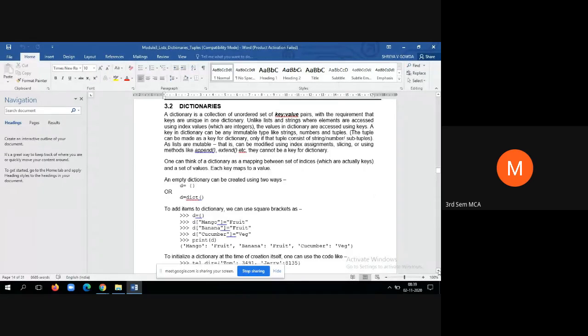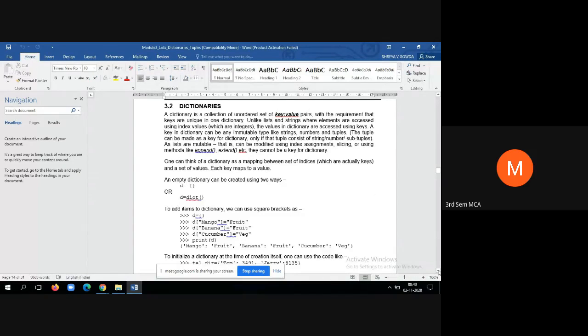Since the list elements can be modified, we cannot make a list a key for a dictionary. That means we need to understand the limitations of a dictionary. A string or a tuple can be a key for the dictionary. Why? Because they are immutable. A list cannot be a key for the dictionary. Why? Because it is mutable. That means we can change the values of the list. Hence, we cannot consider that as a key for a dictionary. Whereas we can consider a tuple or a string as a key for a dictionary.